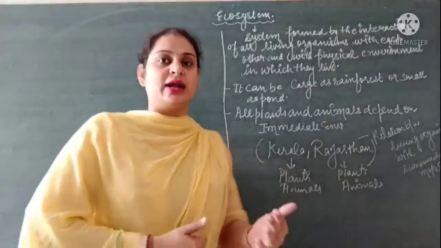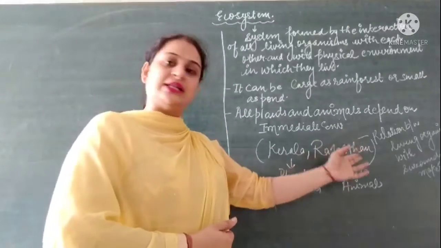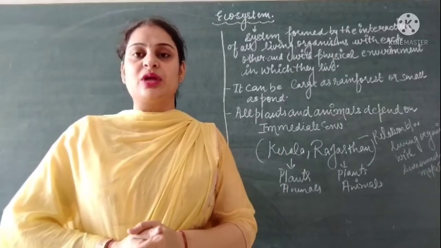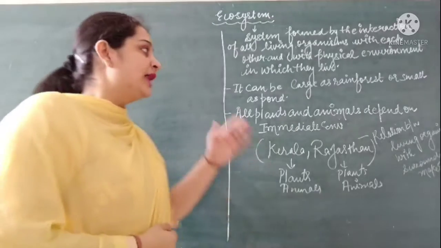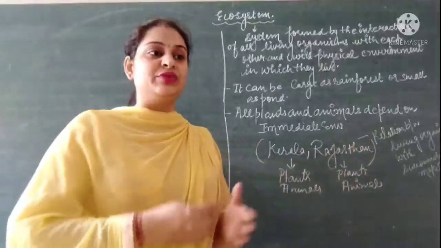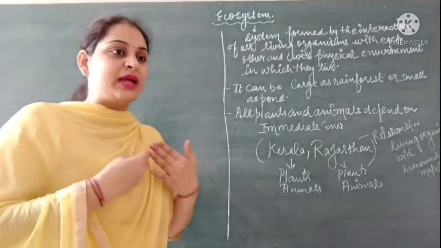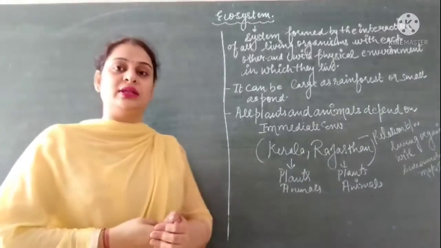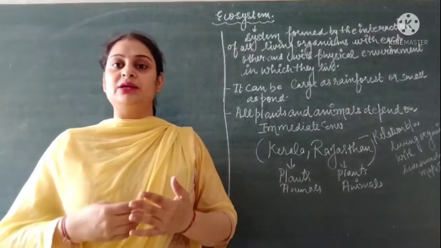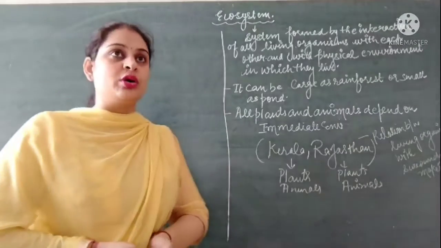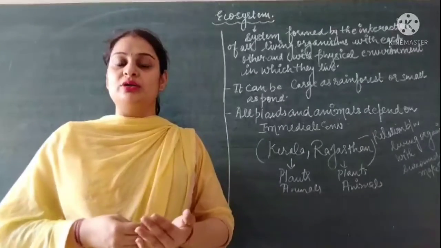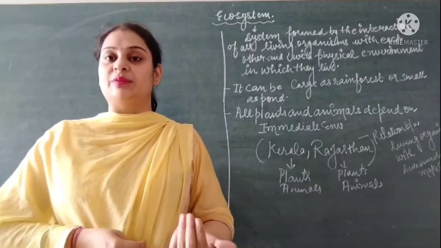But if we try to take a camel from Rajasthan to Kerala, can it be possible for the camel to survive? So the answer is no, because the animals and plants depend on the immediate environment in which they live. So the animals or plants depend on the environment. Their body becomes adaptable to the environment in which they live. So for survival purposes, their body is not suitable for any other type of environment.